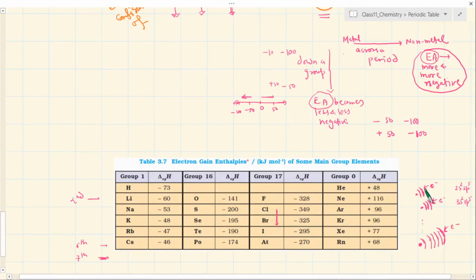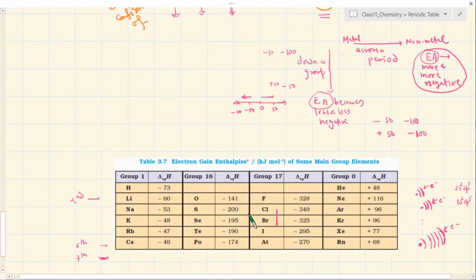Okay, so that's why the one factor that dominates in this particular second period is a much more crowding of electrons. This is a very unique thing and it leads to a unique set of properties. The lithium compounds are generally a little bit covalent in nature, but generally all the other metals in the first group lead to only ionic bond formation, right? So these are exceptional, unique properties you will keep finding across this particular period.